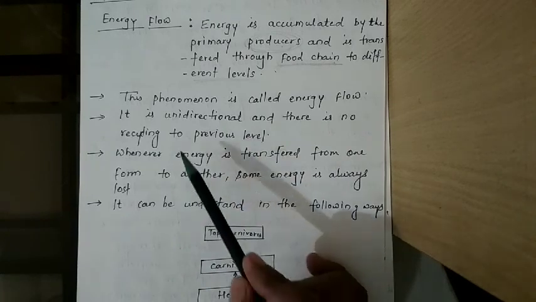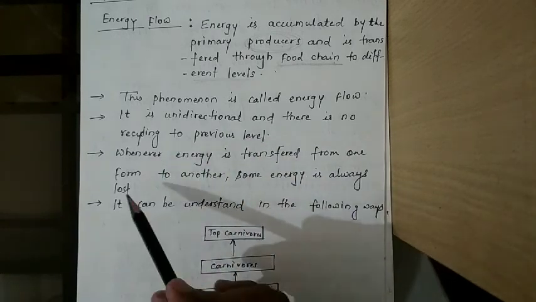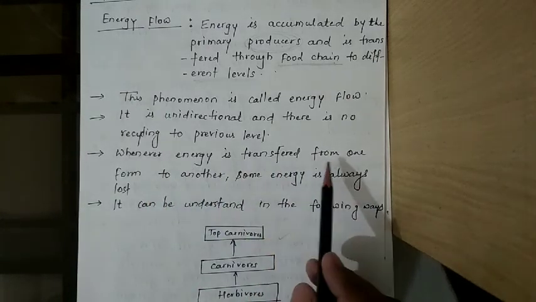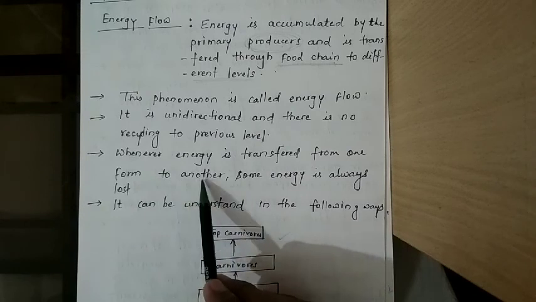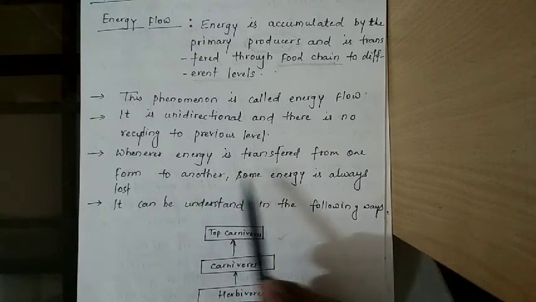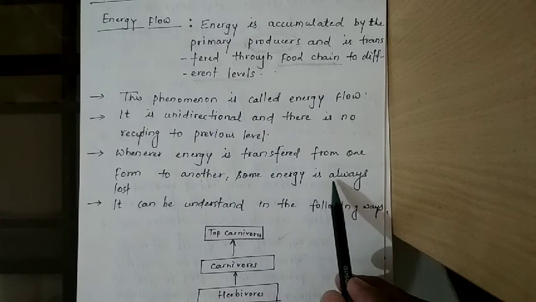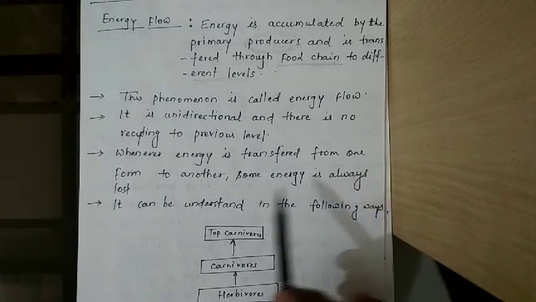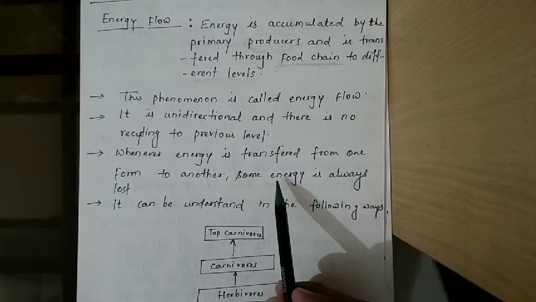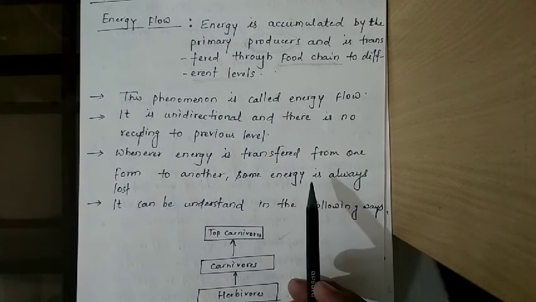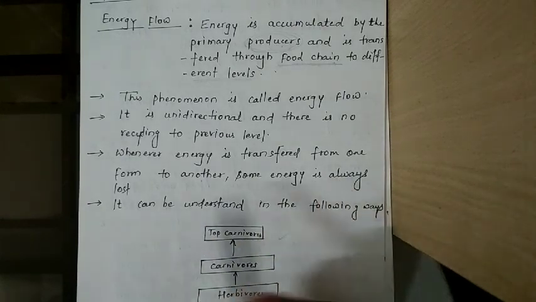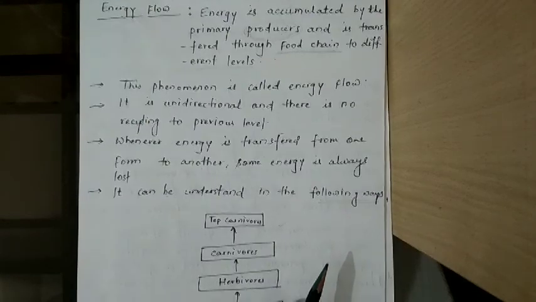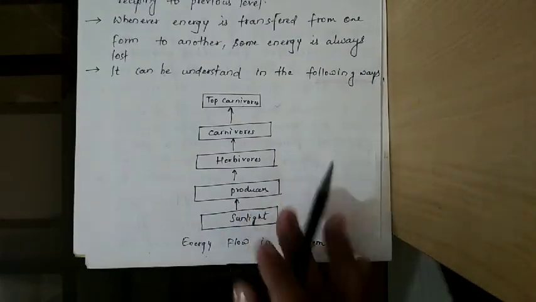Here we will understand by the examples or by this diagram. Whenever energy is transformed from one form to another, some energy is always lost. It means when energy is transferred from one form to another, some amount of energy is lost in different forms. So it can be understood in the following ways. Here we have taken a small example.